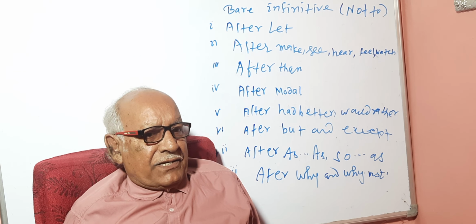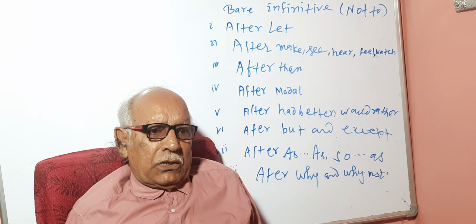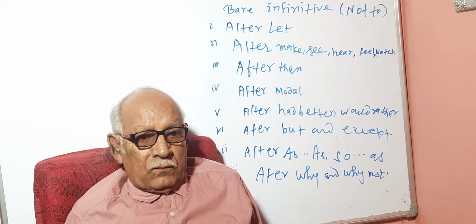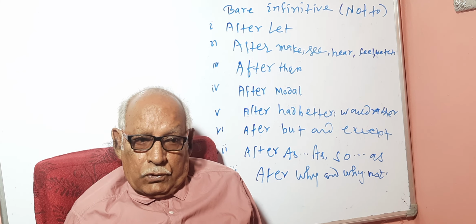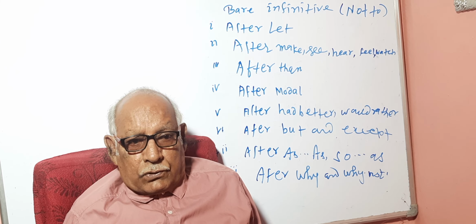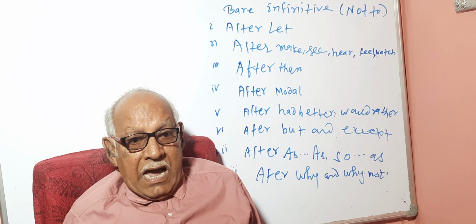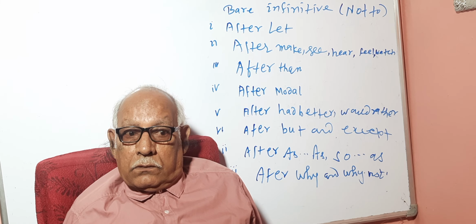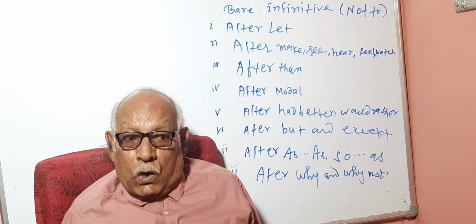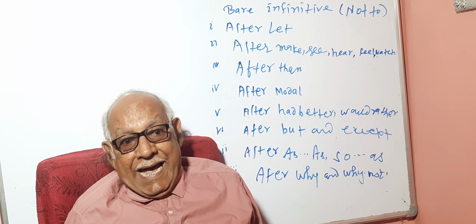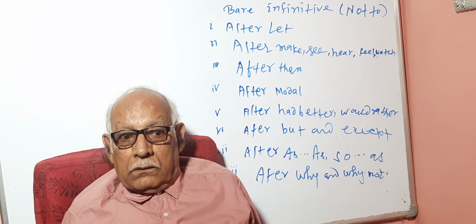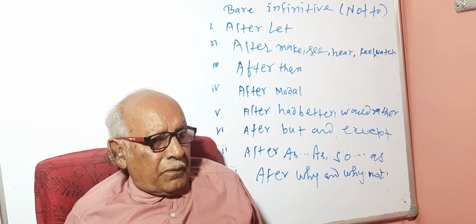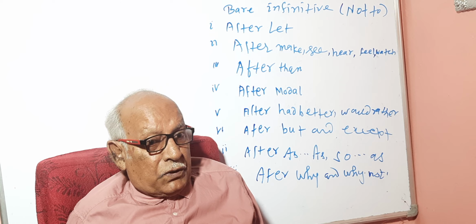So when there is "as... as" and "so... as", never use "to" after them. To do is so difficult as do nothing. You see, if you put "to" before do, it will be wrong.